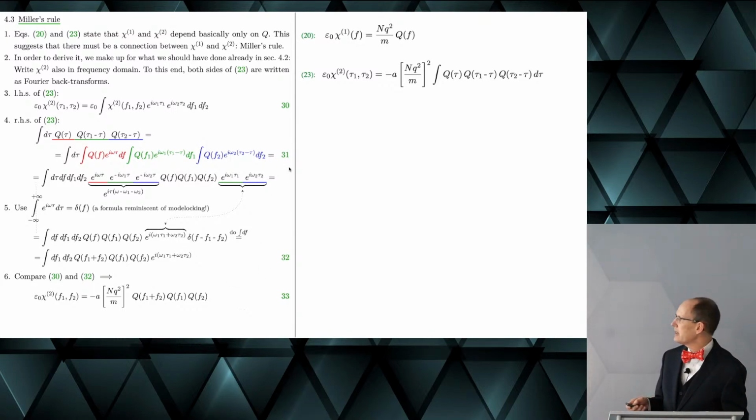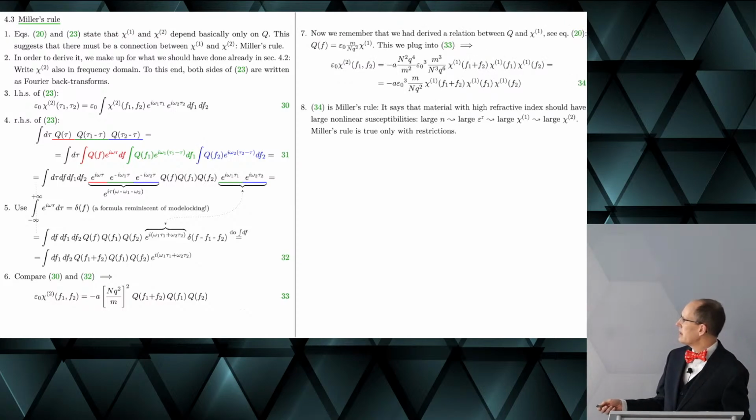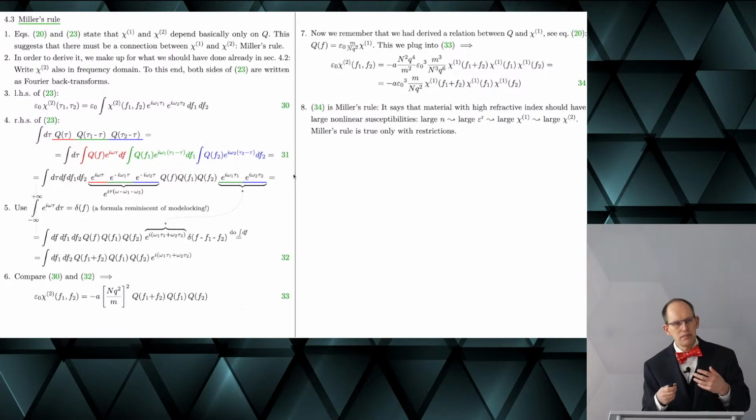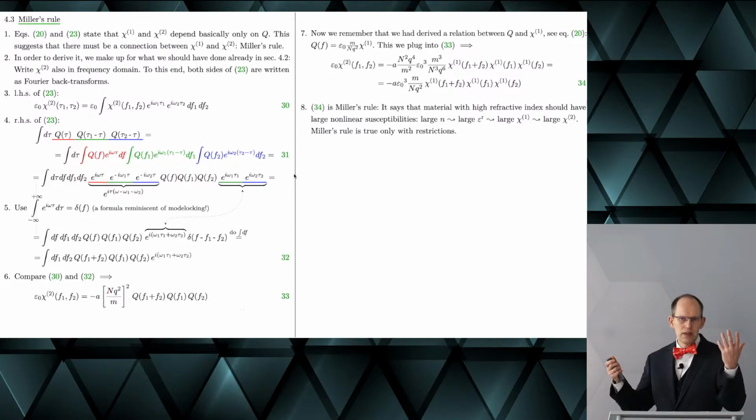The essence is that a material with high refractive index should have large nonlinear susceptibilities. And of course, it's only a guide, because you also saw that we still have this factor A here, which depends on the material.